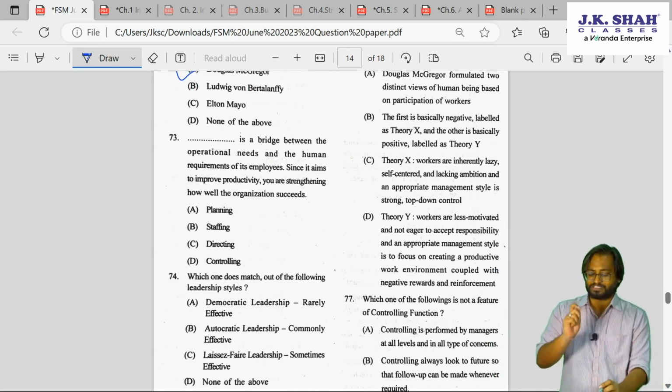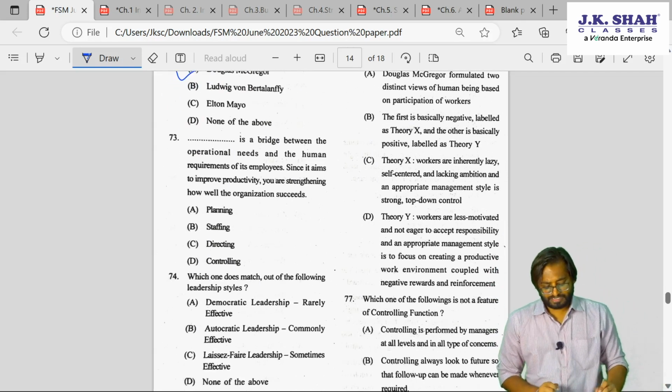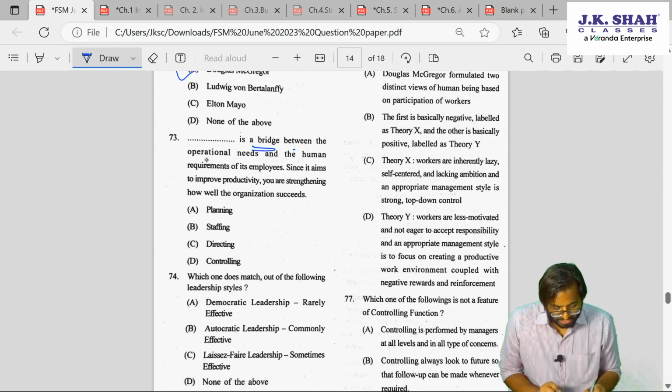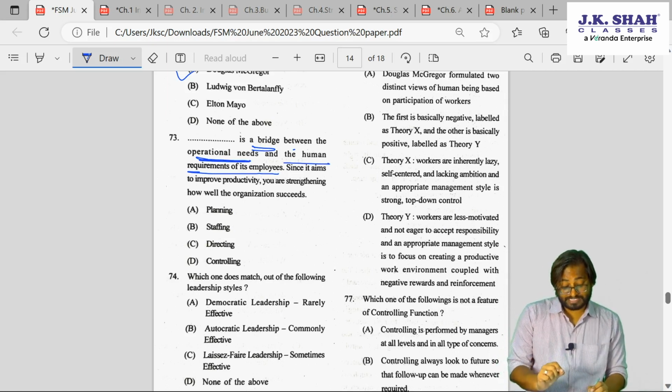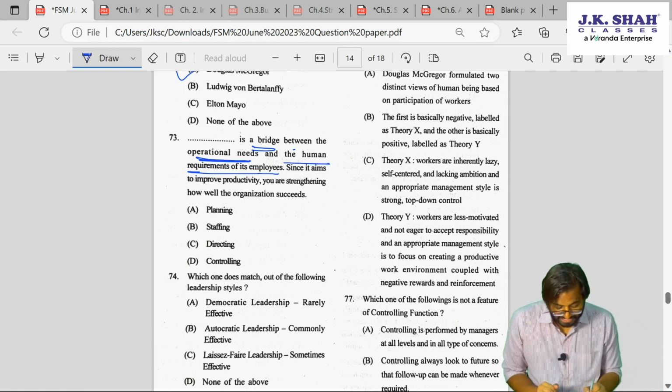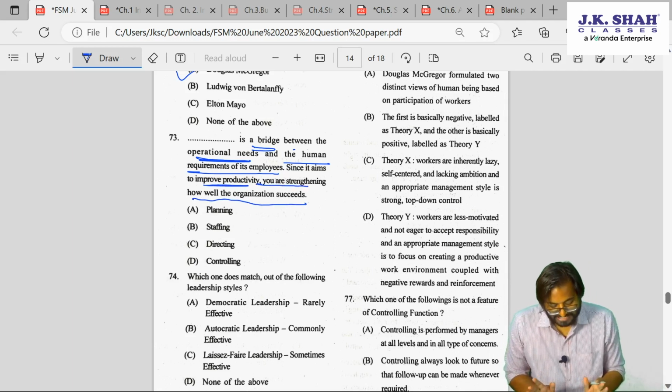Again, 73rd is also from chapter number 1. Read: Dash is a bridge between operational needs and the human requirements of its employees. You may get confused with this sentence, but read further. Since it aims to improve productivity, you are strengthening how well the organization succeeds.